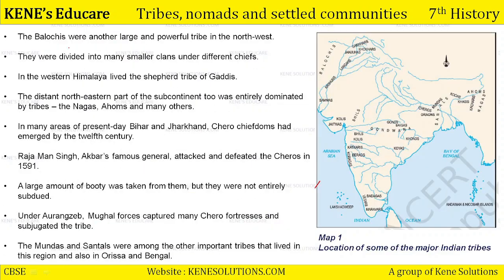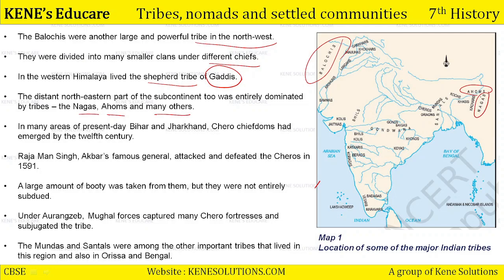Reading further, the Balochis. The Balochis were another large and powerful tribe in the northwest. तो आप ये मत सोचो कि northwest में कोई है नहीं. Balochis are here. They were divided into smaller clans under different chiefs. In the western Himalaya lived the shepherd tribe of Gaddis. एक और tribe Gaddis. The distant northeastern part of the subcontinent too was entirely dominated by the tribes, the Nagas, the Ahoms, and many others. Okay, you can see here as well the Nagas, the Ahoms.